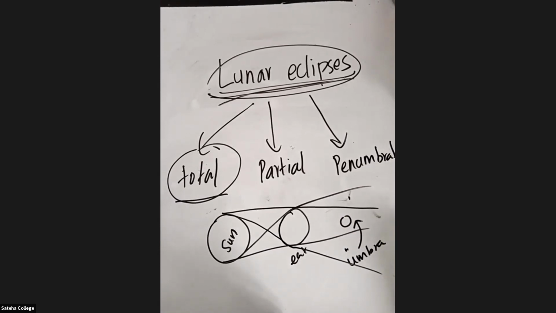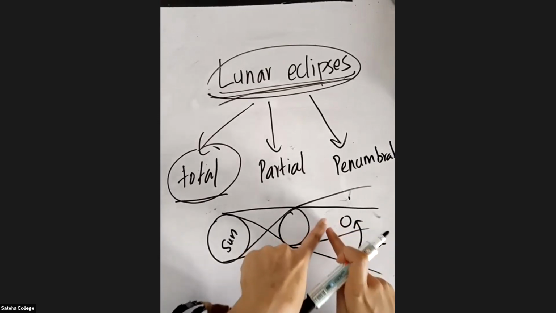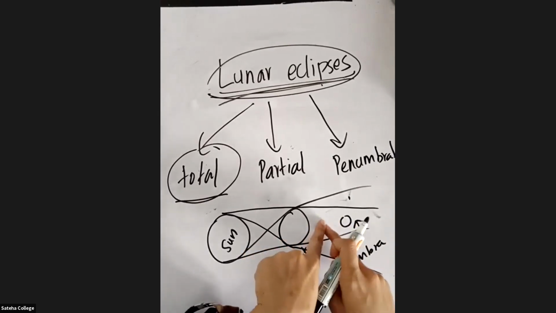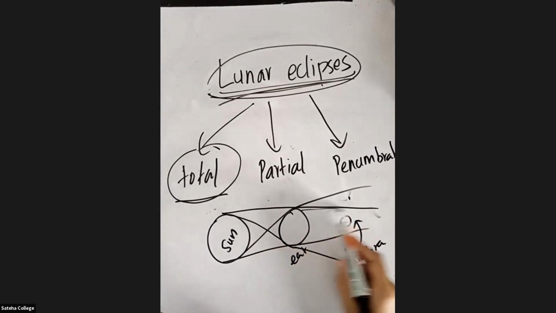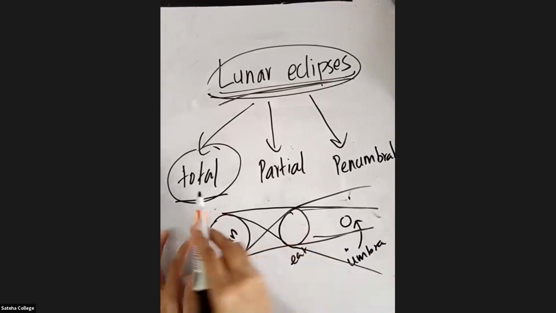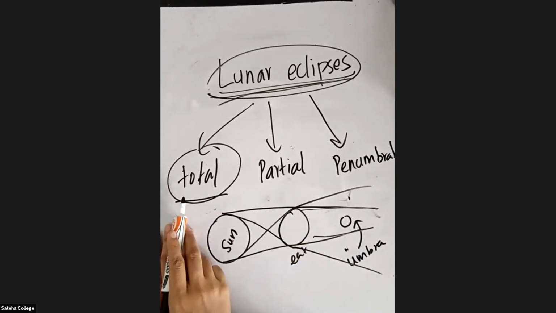The shadow of the Earth will fall on the moon. If the moon enters the umbra, you should mention this. Yes, very good, umbra. If the moon enters the umbra completely, the full moon should enter. If the moon enters this umbra region completely, you call it a total lunar eclipse.